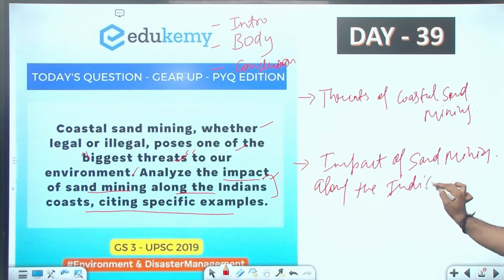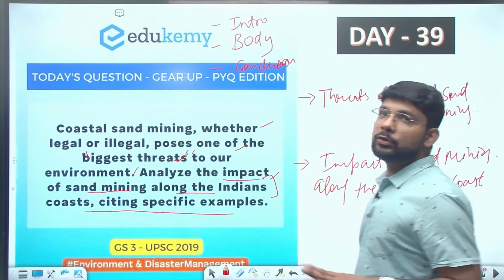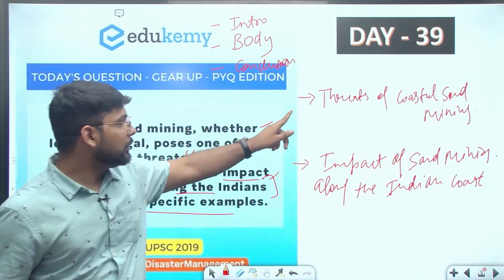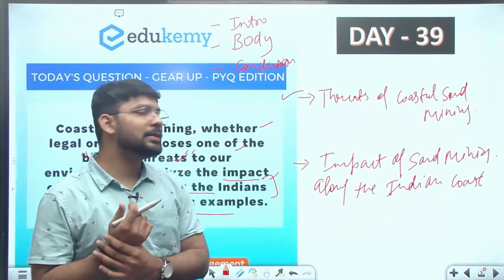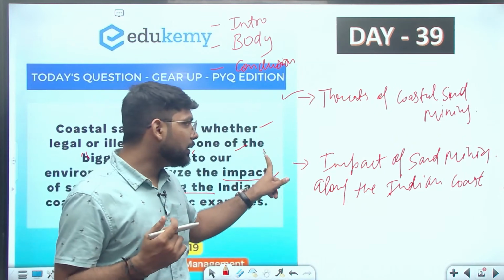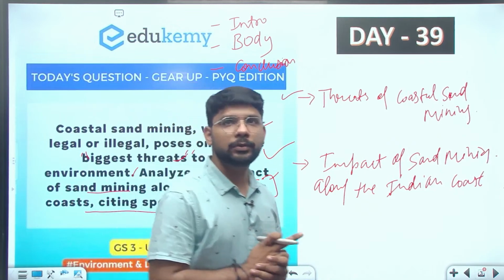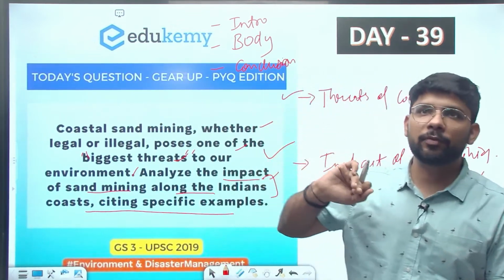These are the two main demands of the question. We need to address the first demand, the threat of coastal sand mining, and the second demand, the impact of sand mining along the Indian coast. Is this clear to everyone?